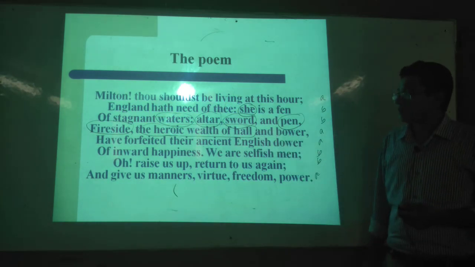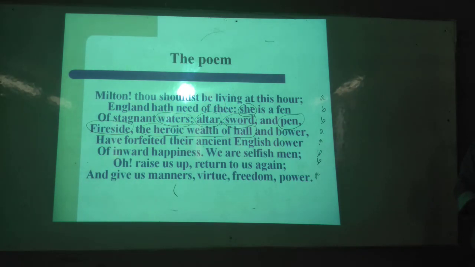Next, they have forfeited their ancient English dower of inward happiness. They had the inward happiness. In the 1980s and 1990s, the people had no money, but they had inner happiness. There was no conflict. People could trust each other. They believed each other. But nowadays we cannot trust each other. We haven't any relation with the other. We are completely selfish and separated from each other.